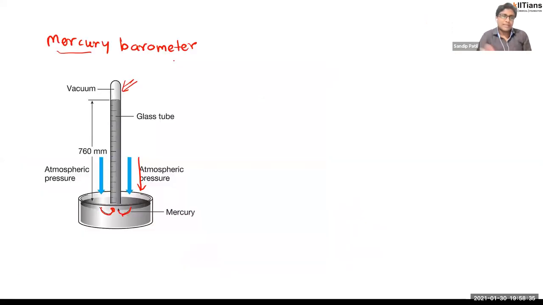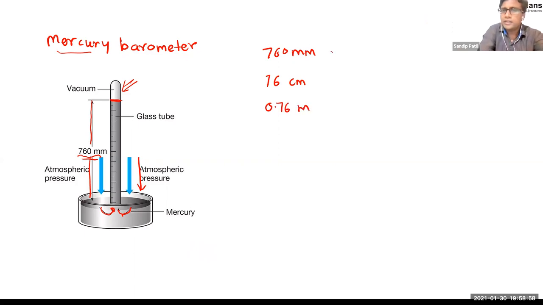So let's see what happens at the bottom. Pressure of the air column is such that this mercury liquid goes up to this point, and this length or this height becomes 760 mm. 760 mm, or I can say 76 centimeter, or I can say 0.76 meter, and one word is added to it, that is Hg.